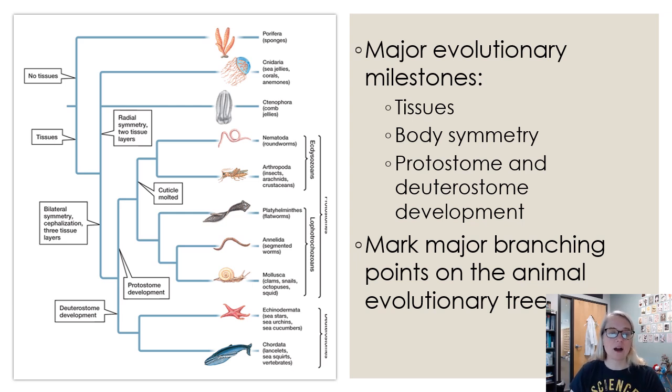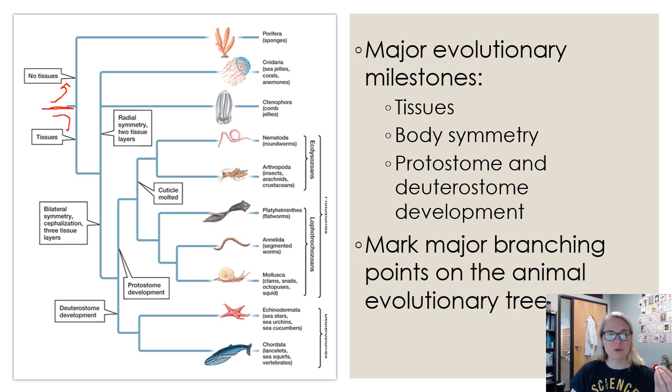So you can see over here, let me get my little pen going. At this point, here's our common ancestor for animals. If you have no tissues, you go in that direction. Sponges are the only animals that don't have delineated tissues.